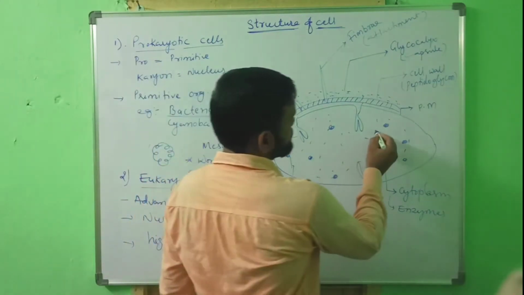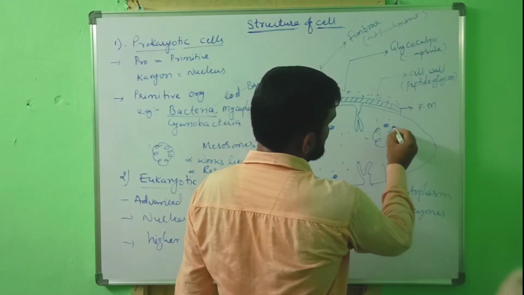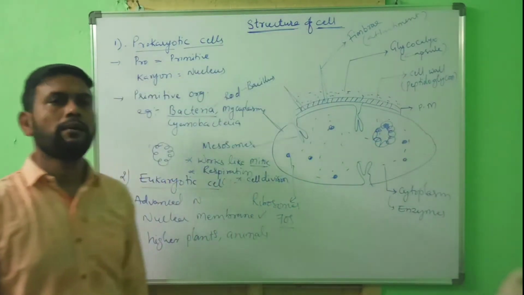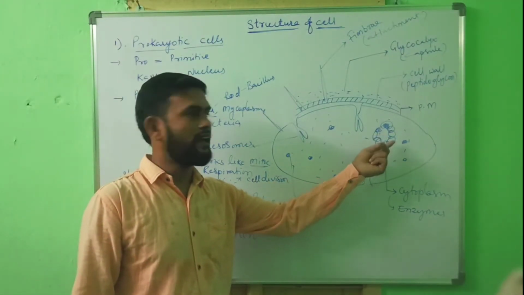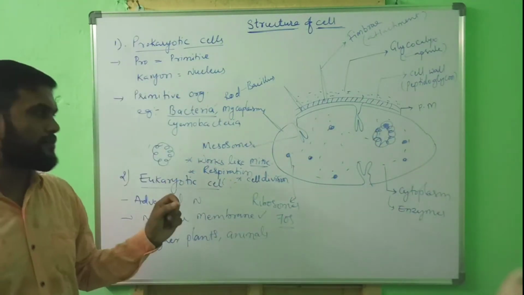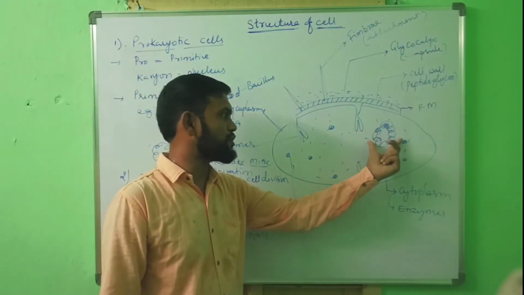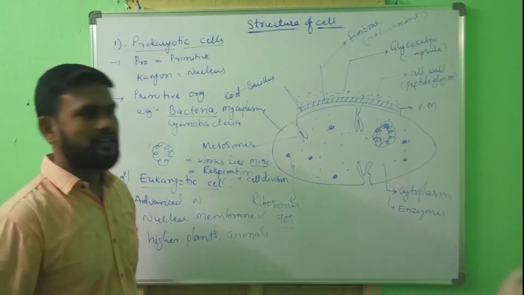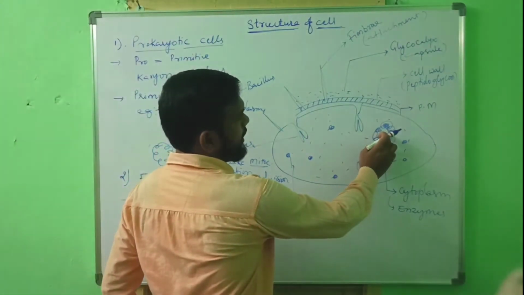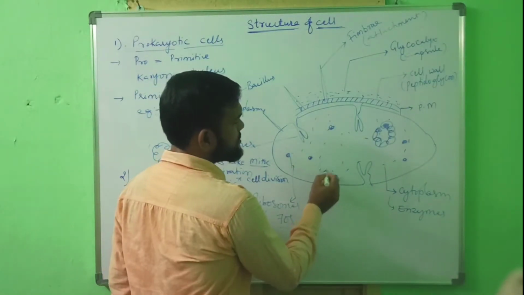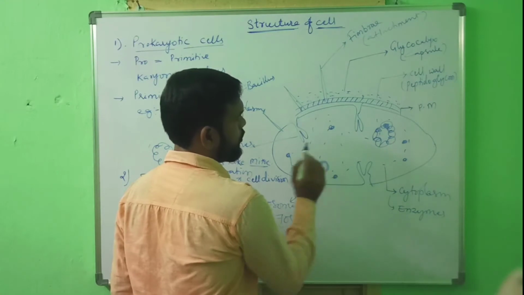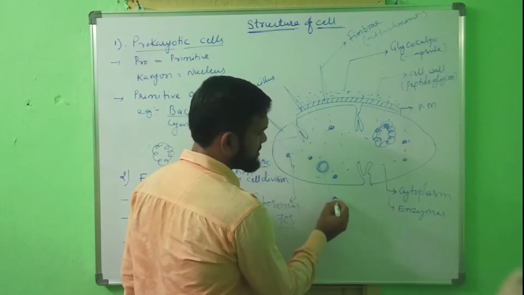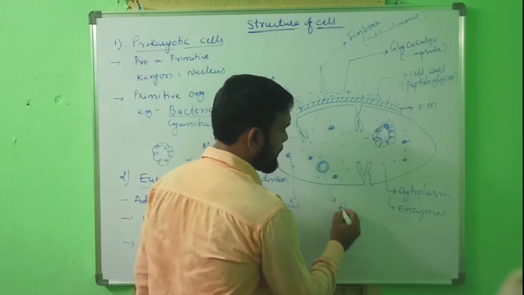In the cytoplasm, a single circular DNA is present. This is naked DNA. Around the DNA, envelope is absent. That is, nuclear membrane is absent. That's why it is called prokaryotic cell. In some bacteria, along with normal genetic material, extra genetic material is found. Only in some bacteria, extra genetic material is present. That extra genetic material is called plasmid.